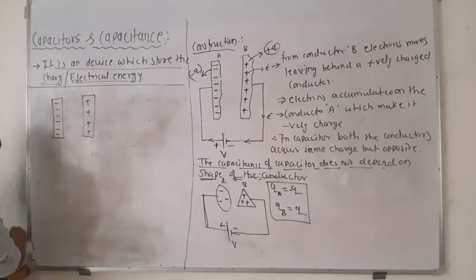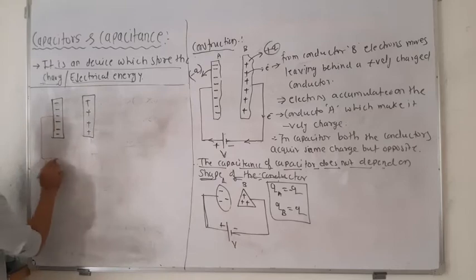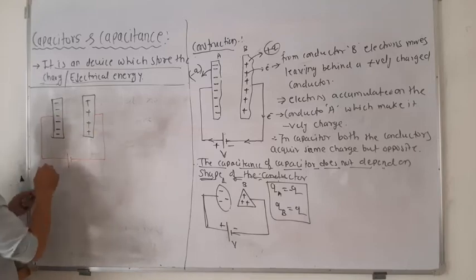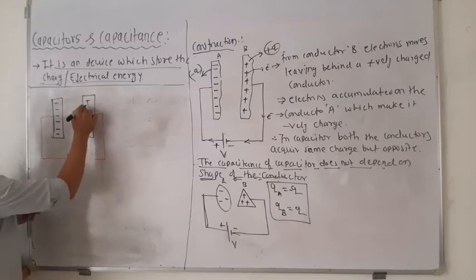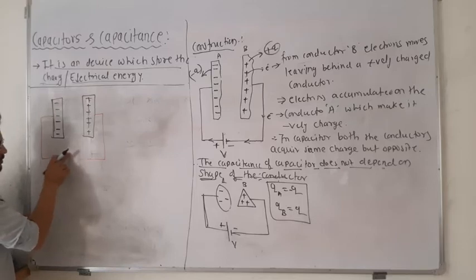Initially it is connected with the cell, positive and negative, and once it is fully charged, if I remove the cell, the charge will not flow back, because no complete path is present for the electrons.